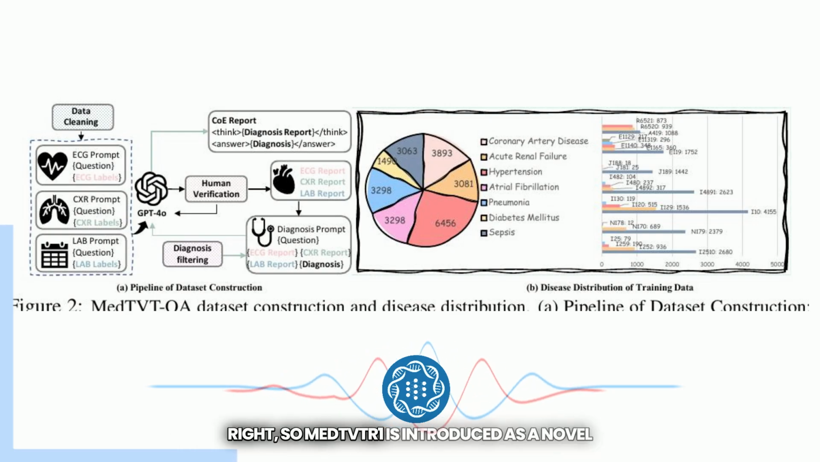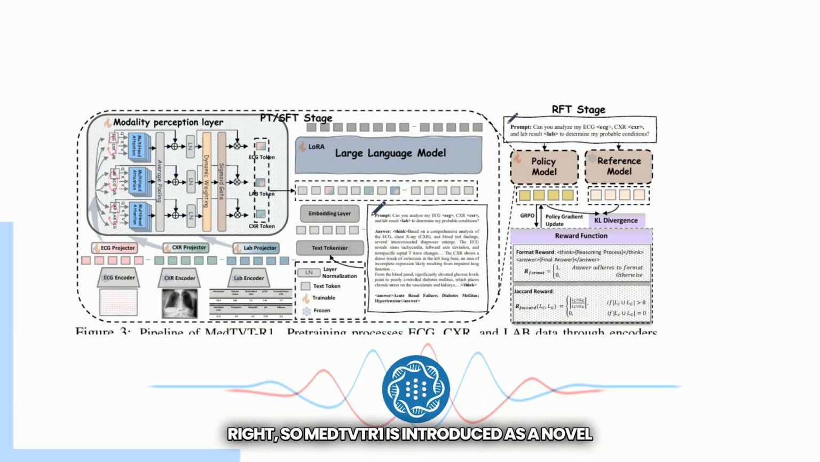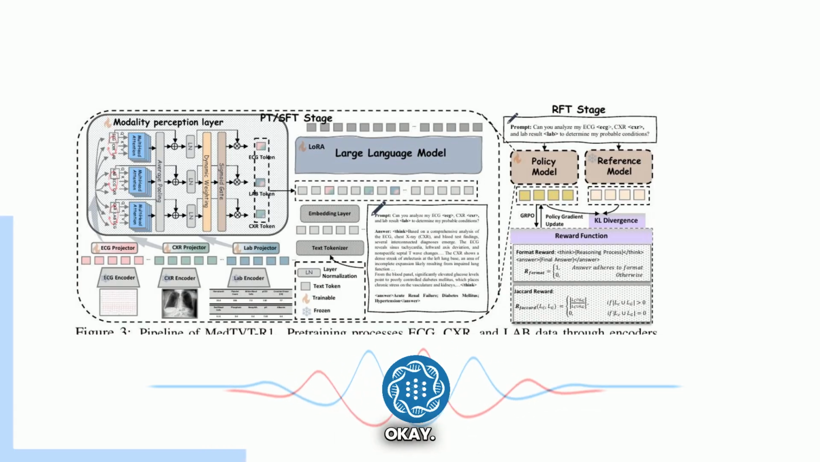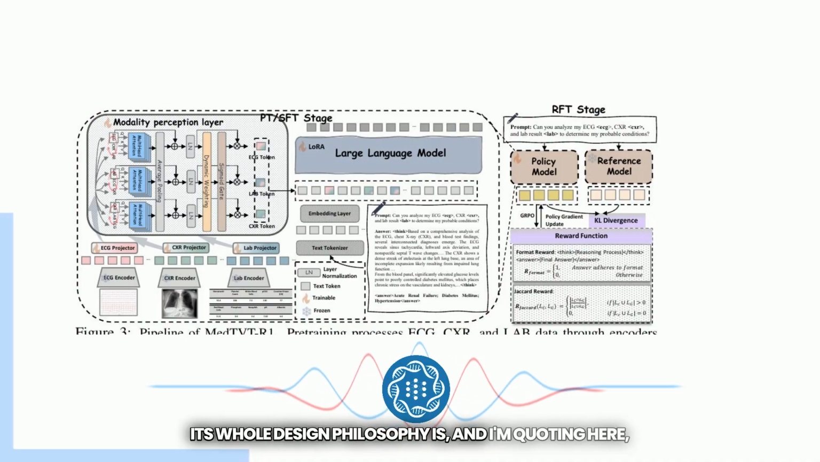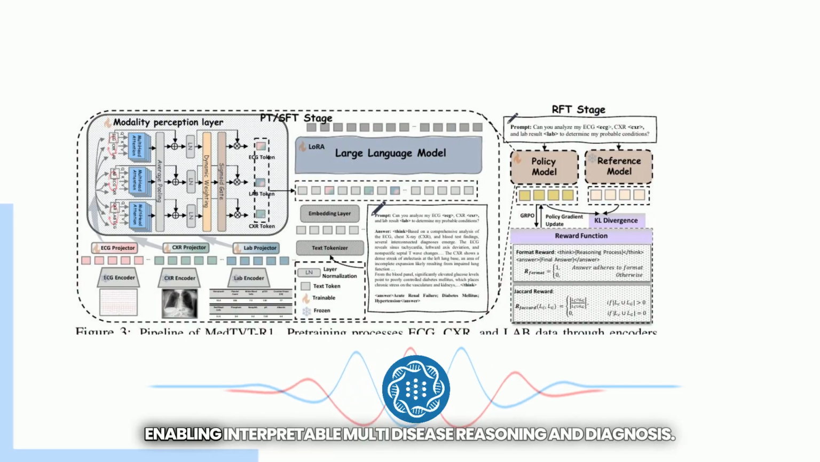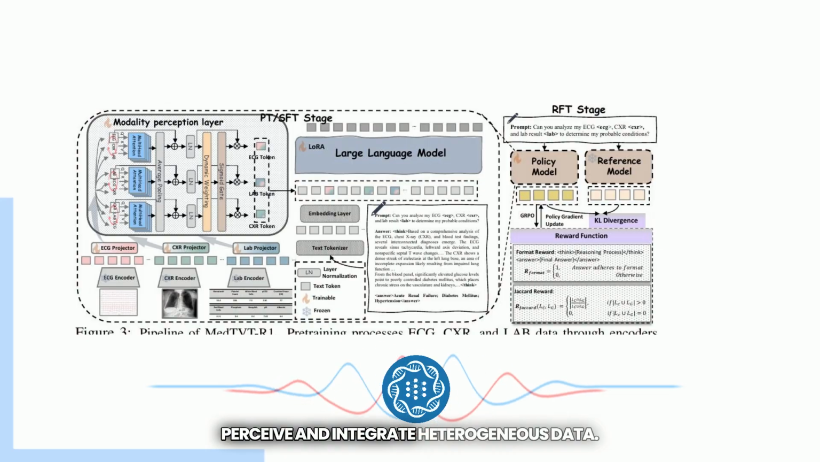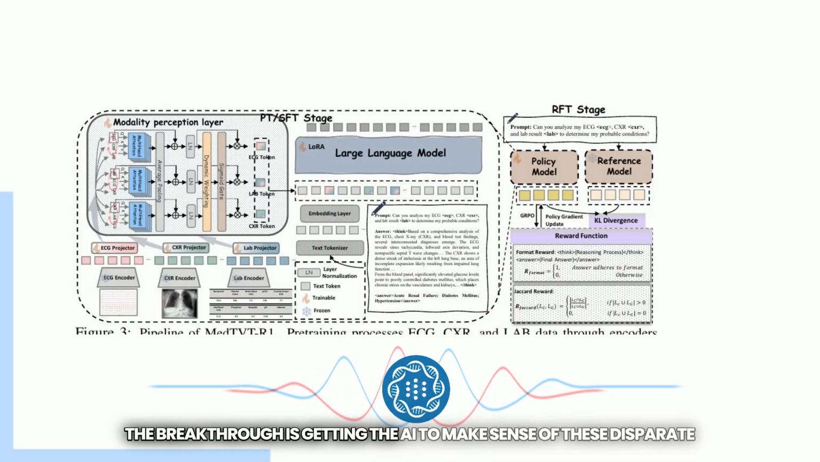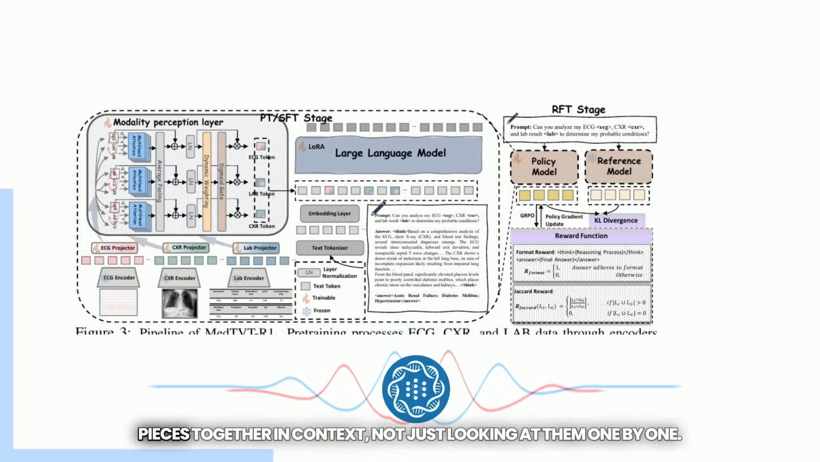Right, so MedTVT-R1 is introduced as a novel multimodal large language model framework, an MLLM. Its whole design philosophy is, and I'm quoting here, to perceive and integrate heterogeneous multimodal medical data, thereby enabling interpretable multi-disease reasoning and diagnosis. Perceive and integrate heterogeneous data, so different types of data. Exactly. The breakthrough is getting the AI to make sense of these disparate pieces together in context, not just looking at them one by one.